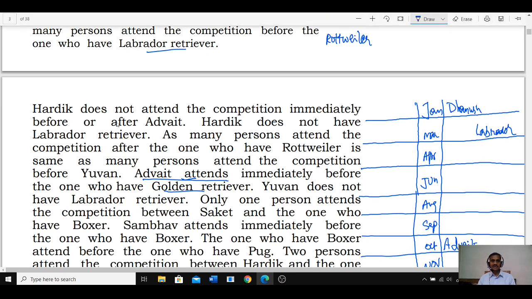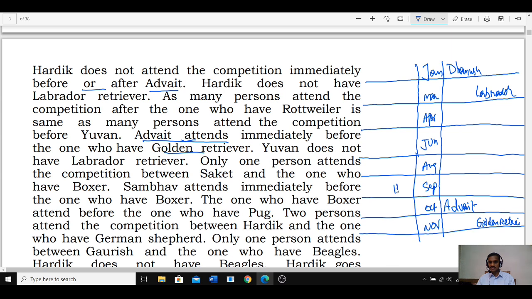Hardik does not attend the competition immediately before or after Advait. Now Hardik cannot be in the month of September and cannot be in the month of November. Hardik is not adjacent to Advait. Hardik does not have Labrador. Now Hardik cannot be here as well. 1, 2, 3, 4, 5 are ruled out. Hence there are 3 possibilities for Hardik, either April, June or August. And next one, Hardik does not have Labrador.